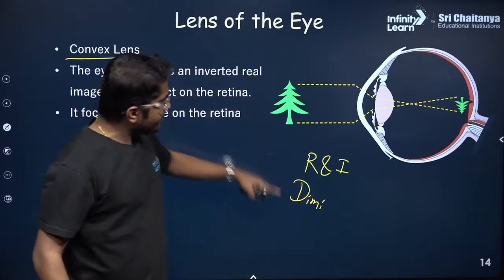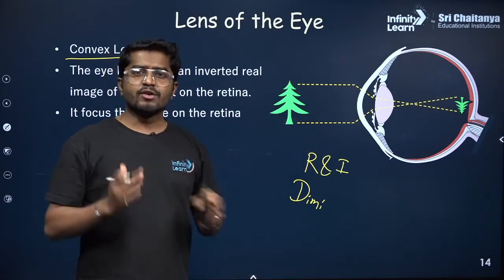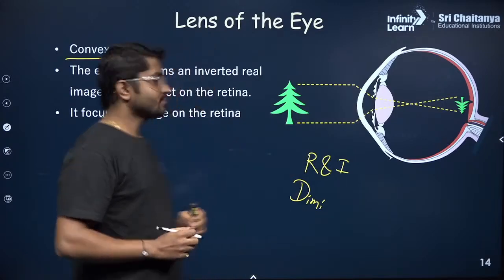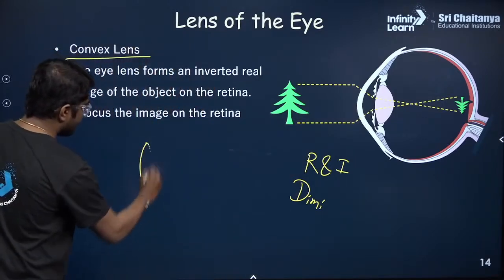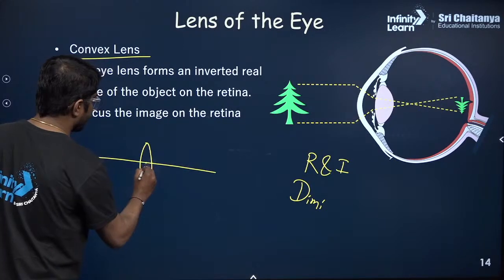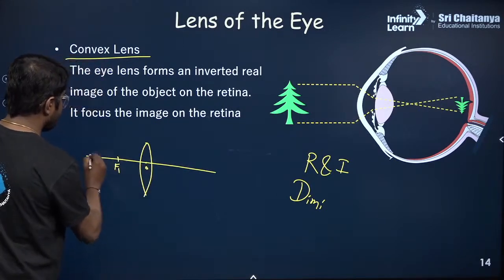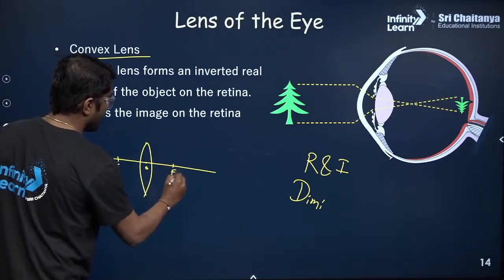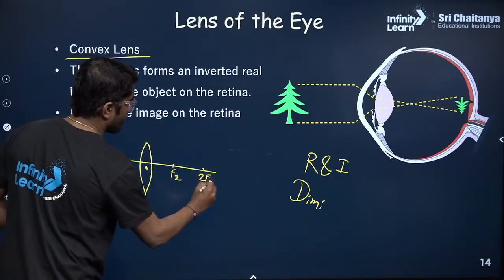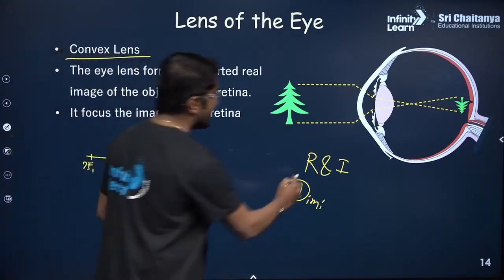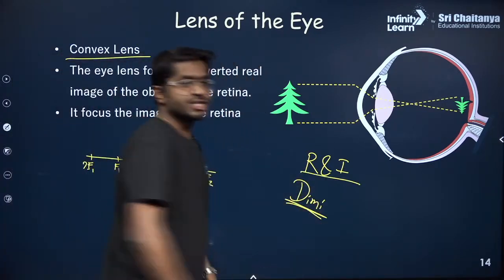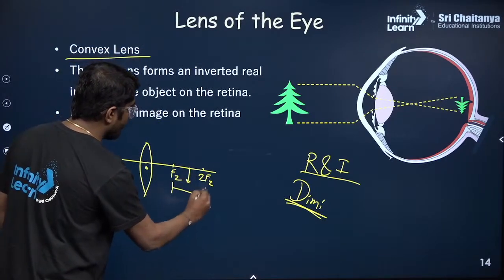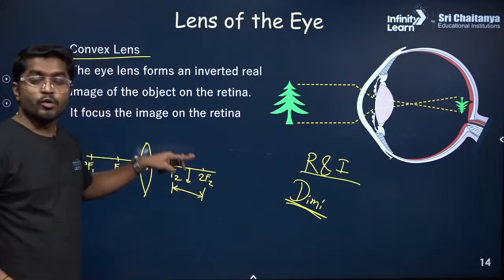So if it is a diminished image, real and inverted, can you tell me the location where this image must be forming? Do you remember the convex lens? If there is a convex lens, there is an optical center, f1 to f1, then we have here f2 and 2f2. So if it is a real, inverted and diminished image, the image must be forming somewhere here between f2 and 2f2. There is the location of the image.